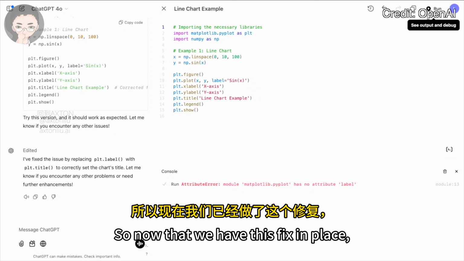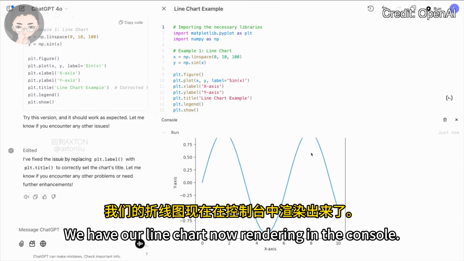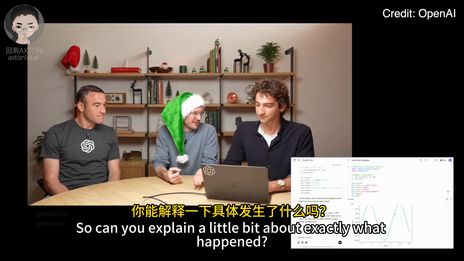So now that we have this fix in place, we can try clicking run to see if it works now. And wow, that was fast. It's really fast. Have our line chart now rendering in the console. So can you explain a little bit about exactly what happened?